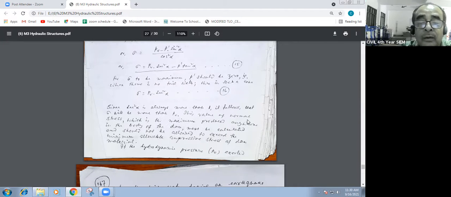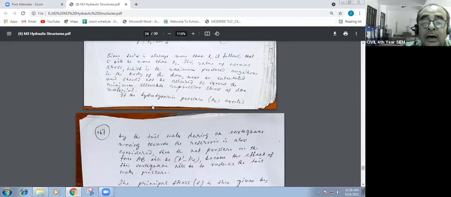This value of normal stress, which is the maximum produced anywhere in the body of the dam, must be calculated and should not be allowed to exceed the maximum allowable compressive stress of the dam material. Under no circumstances should this normal stress exceed the allowable compressive stress of the dam material, because the stress acts on the total dam, which is the maximum produced anywhere in the dam body.